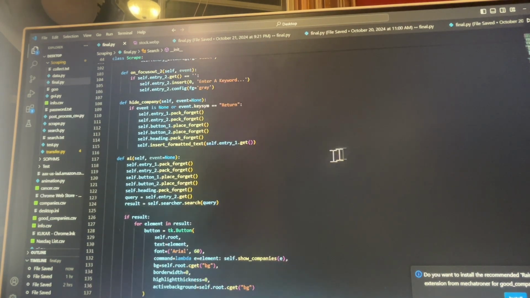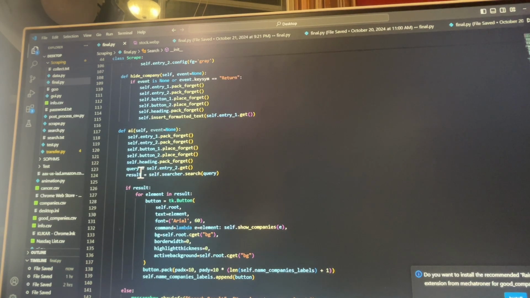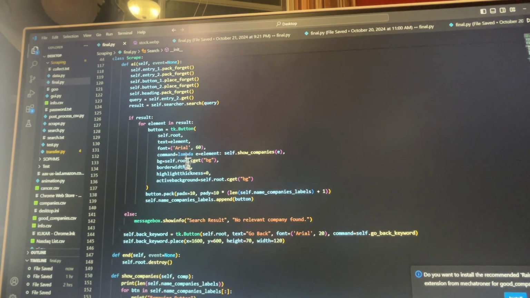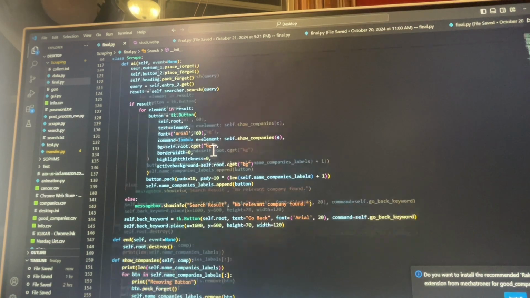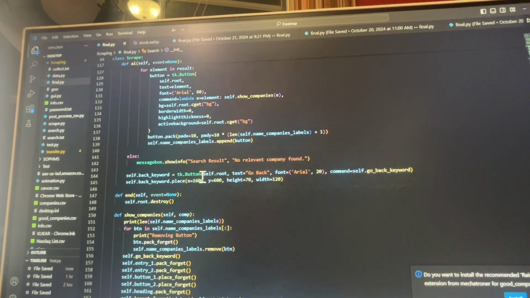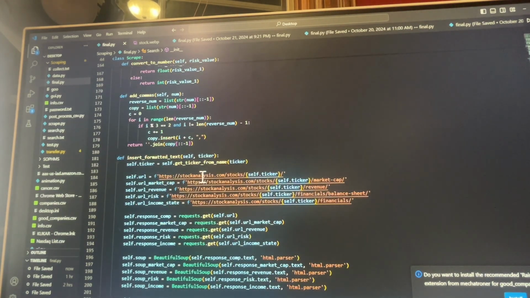And so then over here I have my AI function where I basically have a list that I make called result, and it's equal to the list of all the 5 companies that are most relevant to my search. And so over here I make the buttons so you can click on the companies, and then all the way down here is where I do the actual web scraping.